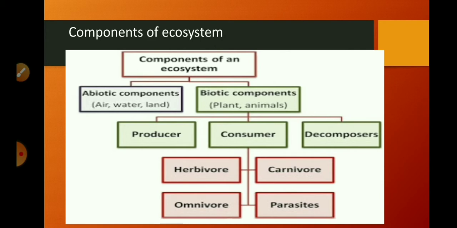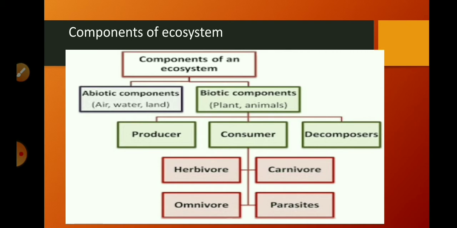As we know, an ecosystem has two basic components. Abiotic components include all non-living things such as air, water, land, light, temperature, etc. And biotic components mean all sorts of living organisms, such as plants, animals, bacteria, fungi, human beings, etc. On the basis of nutrition, these biotic components are further divided into producers, consumers and decomposers.